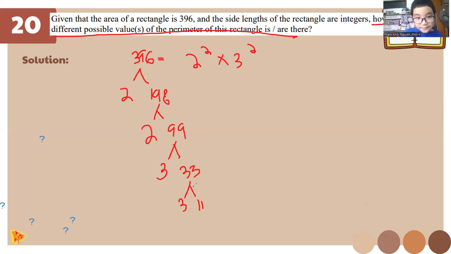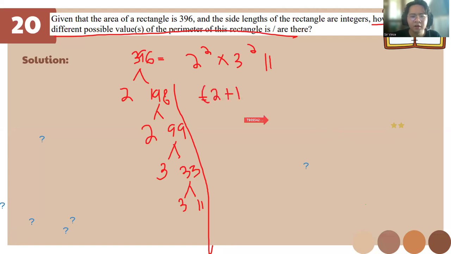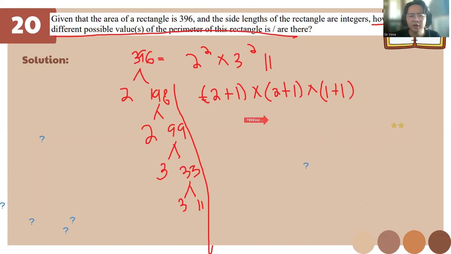So class, remember this one. So our solution is going to be like this, okay? And then we're going to find it. Ignore this line. So it's going to be 2 plus 1, times 2 plus 1, times 1 plus 1, and they're going to be divided by 2 because this is the formula.